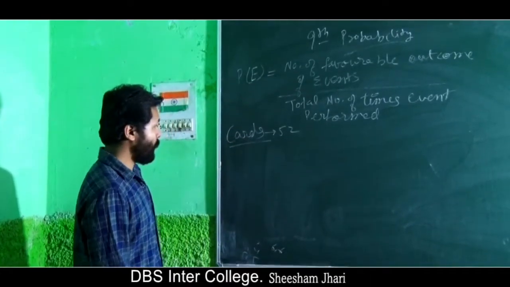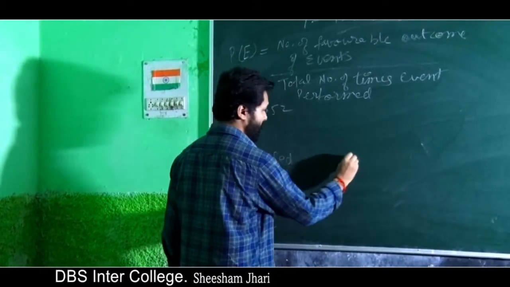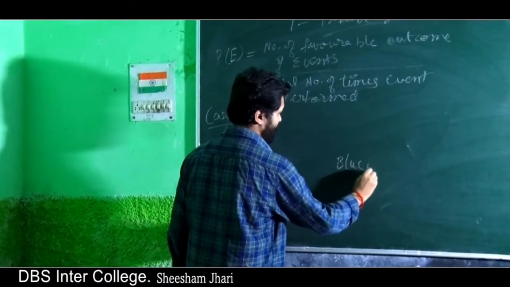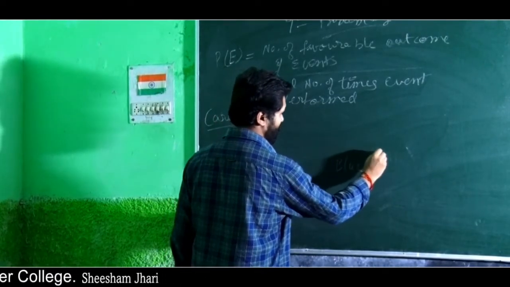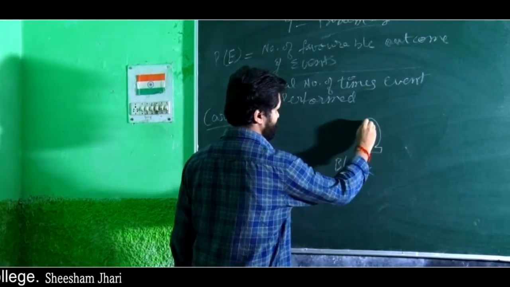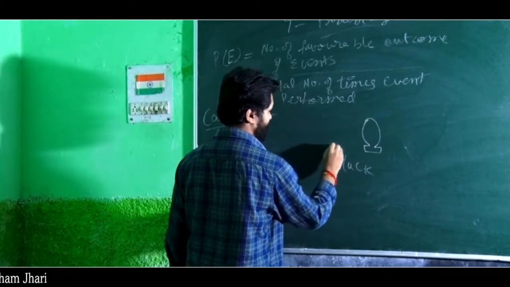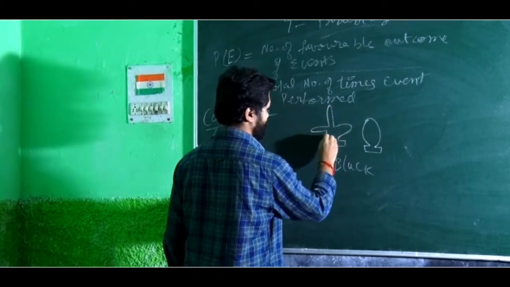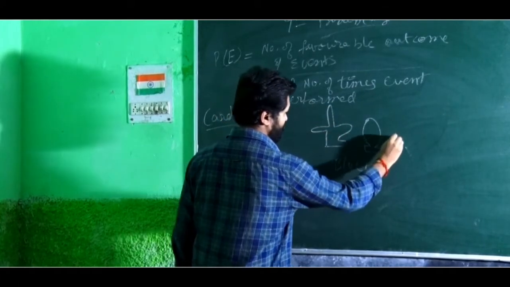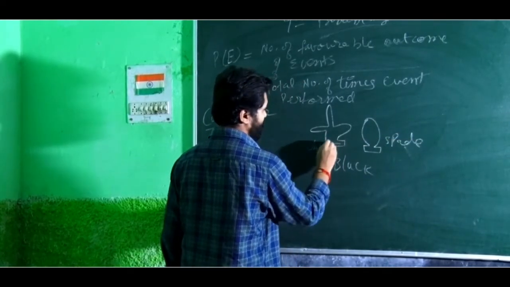We already know that there are red cards and black cards. For black cards, one is called spade and one is called club. This is called spade and this is called club.